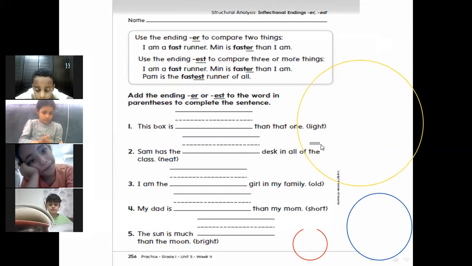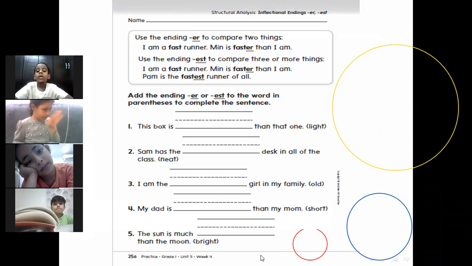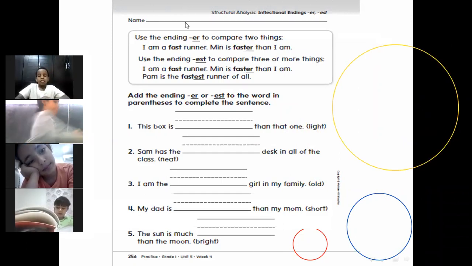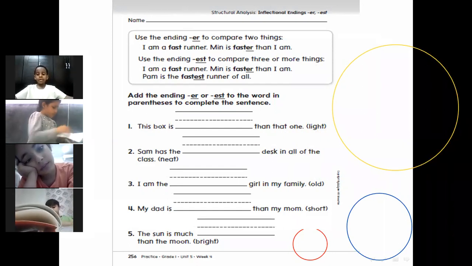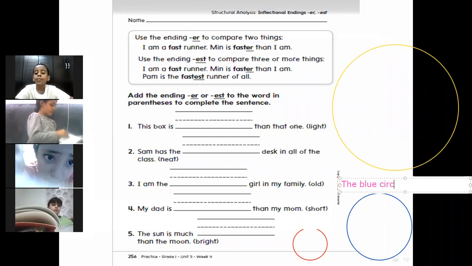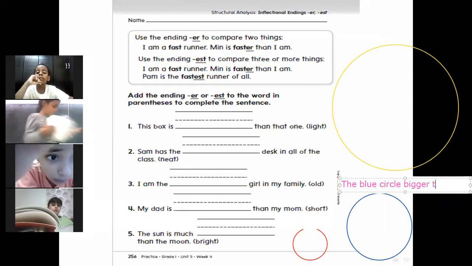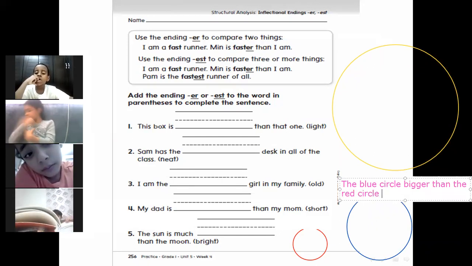We have 3 circles. If we want to compare them, we will say the red circle is big, right? But the blue circle is bigger than the red circle, right?